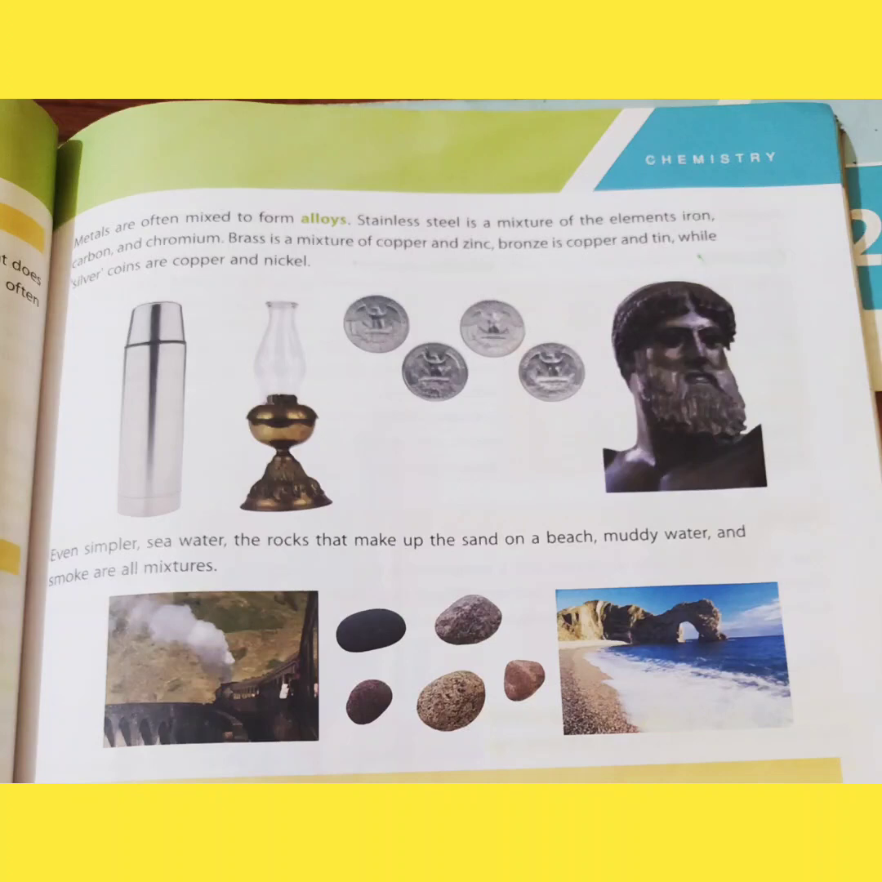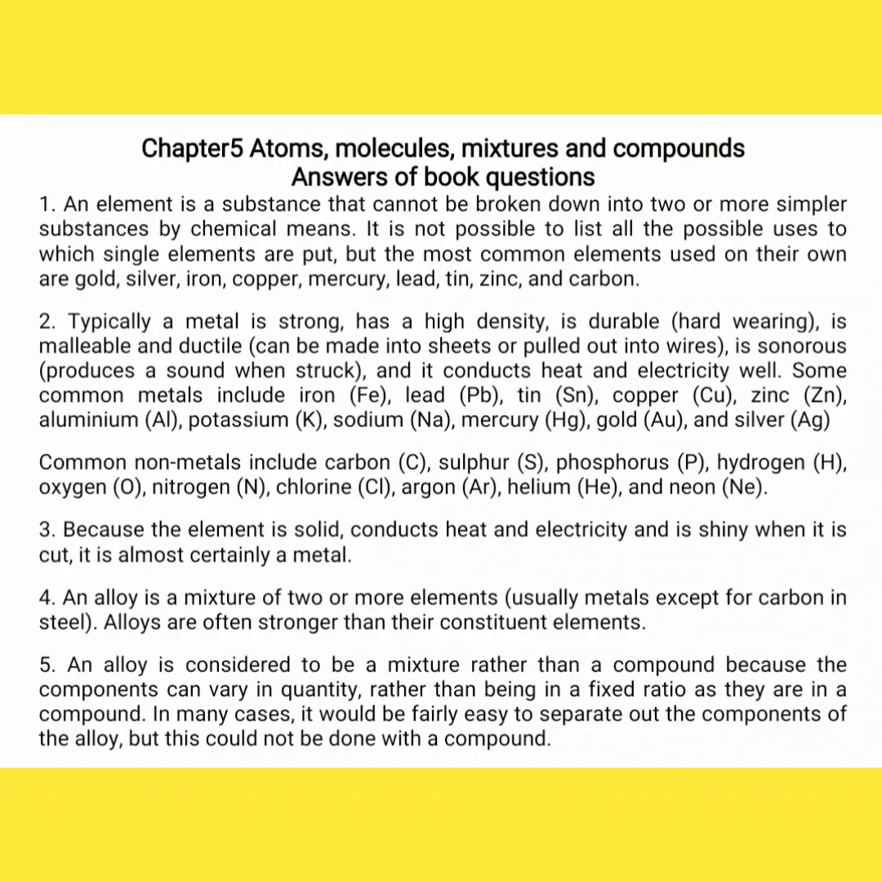Brass is a mixture of copper and zinc. Bronze is a mixture of copper and tin, while silver is a mixture of copper and nickel. You see, rocks and seawater and mineral water, these are all mixtures. So the alloy's answer is written here. You have to pause the video. You have to write the question number 4 answer.